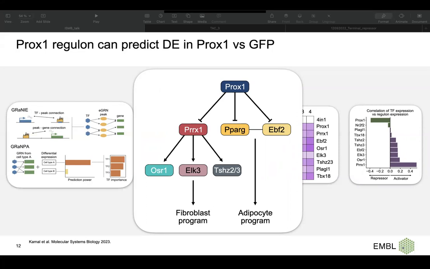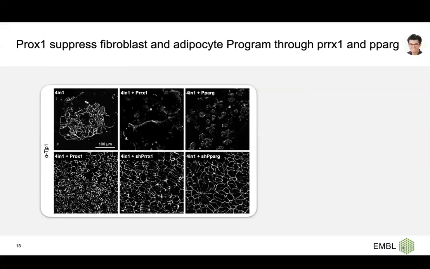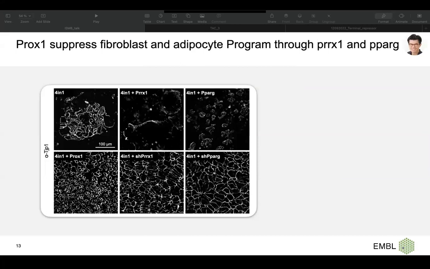So after we have these candidates, we want to confirm their role in hepatocytes. So we designed an experiment overexpressing PROX1 or PPAR gamma, and at the same time also knocking out PROX1 and PPAR gamma.